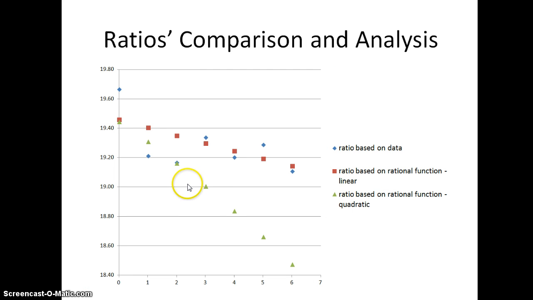The graph shown here represents the different ratios and how they all correlate. The blue, red, and green data points represent the ratios based on data, the linear function and the quadratic function respectively. As it is self-evident, the linear ratio represents the data best because it's consistent and balanced at the x values as the x value increases.